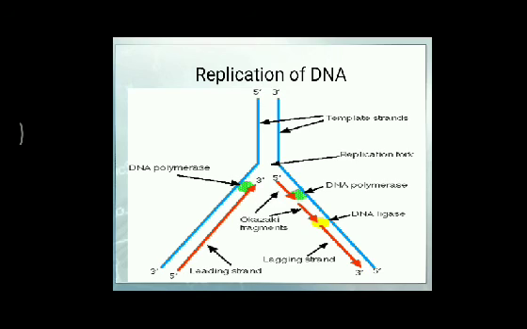First of all, uncoiling and separation of two strands. How does it take place? The enzyme involved in the separation is helicase, the most important enzyme, which cuts the hydrogen bonds between the complementary nitrogenous bases of nucleotides of the two strands.